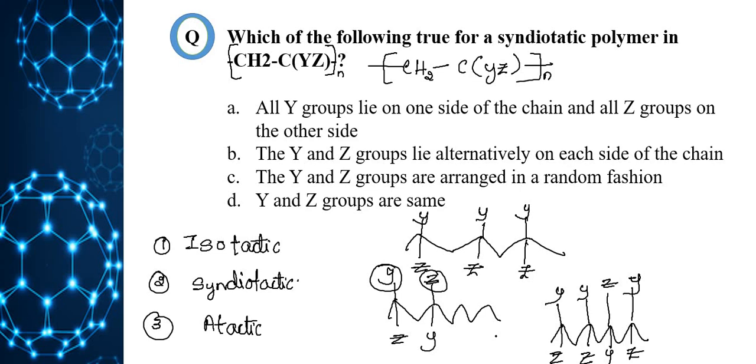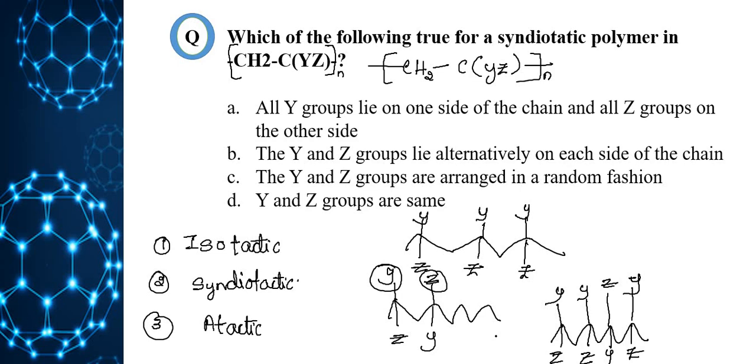So we'll see which of the following is true for syndiotactic polymer in CH2CYZ. Option A, all Y groups lie on one side of the chain and all Z groups on other side. It's not related to syndiotactic, that is related to isotactic.